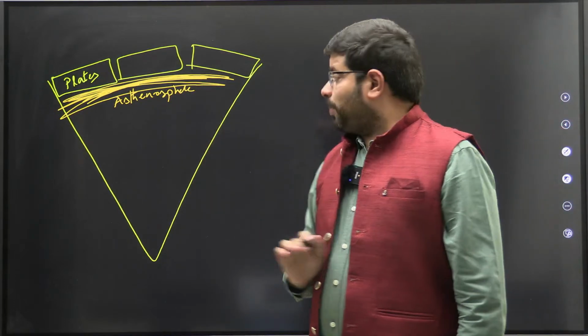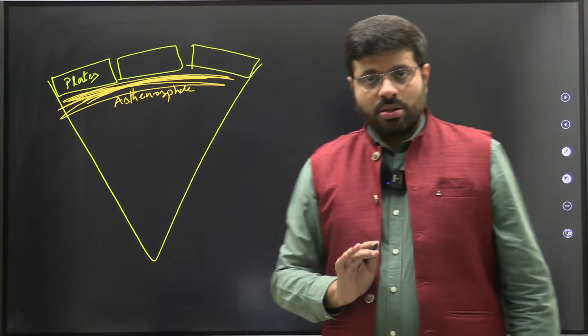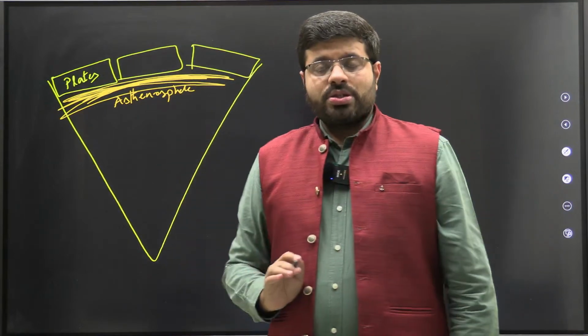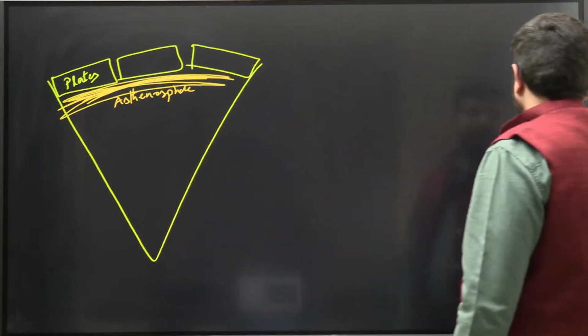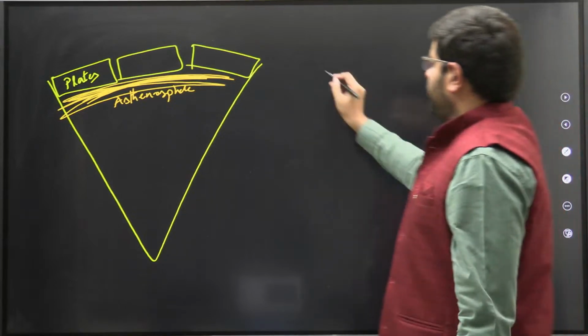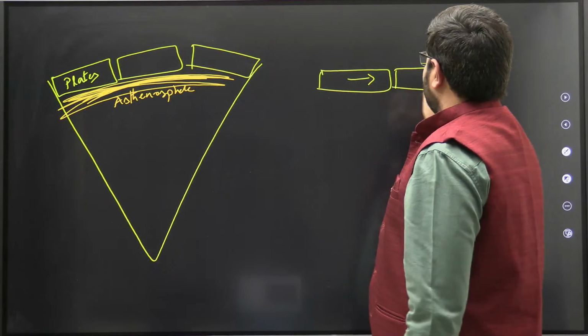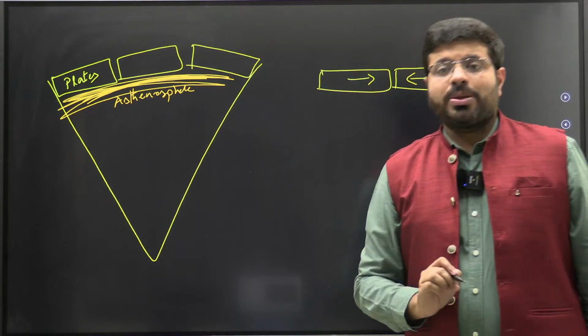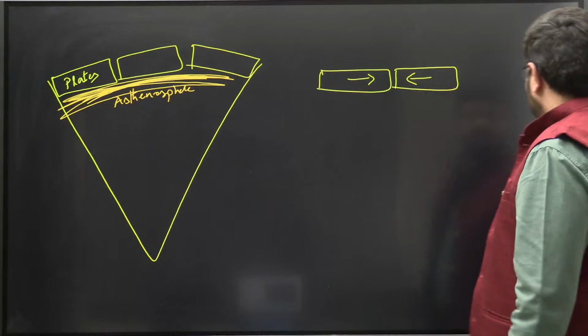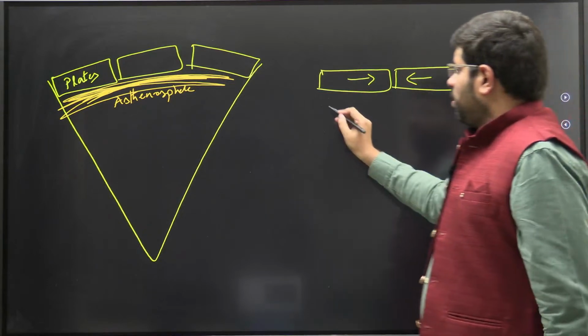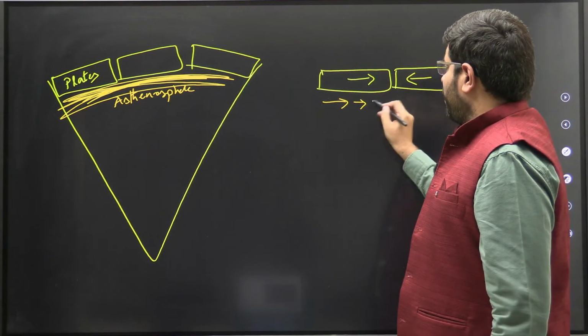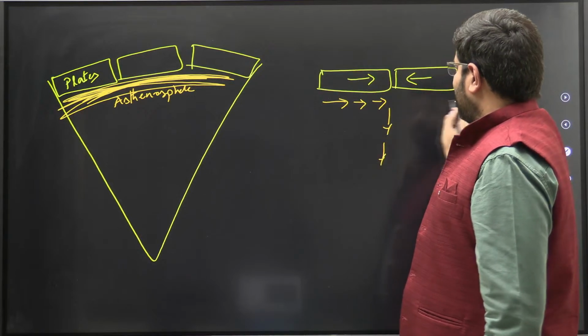And when you have the plates in the asthenosphere, now we all know this. Why do you think that two plates are moving towards each other? So imagine this is plate 1, moving towards the other. What explains this plate movement? This plate movement is explained by the convective currents which are moving in the interior of the earth like this.